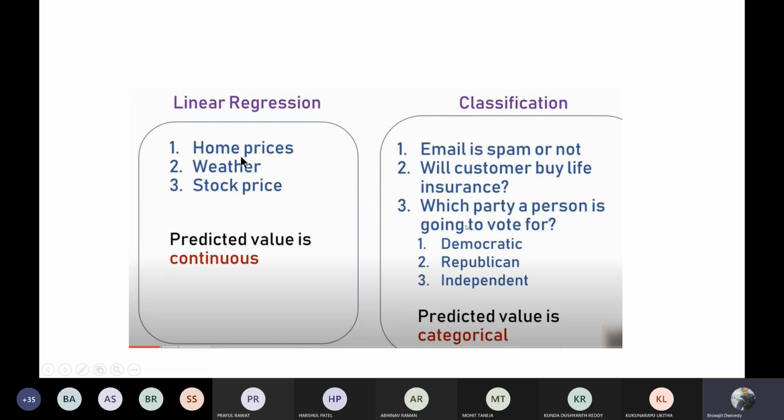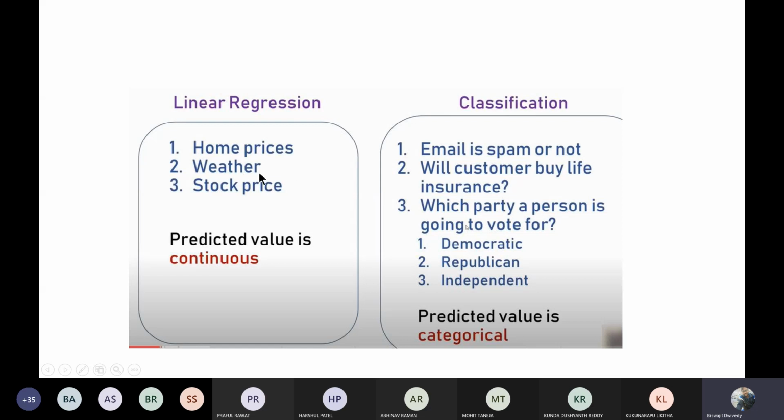So here are the things. In your linear regression, the predicted value is continuous. I have already discussed these things in your previous classes. A predicted value is continuous. That means in this we are going to find out specific values, like your quantities, what will be the value, or like that. So home prices, stock price.